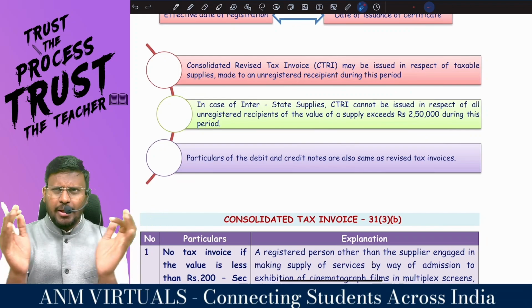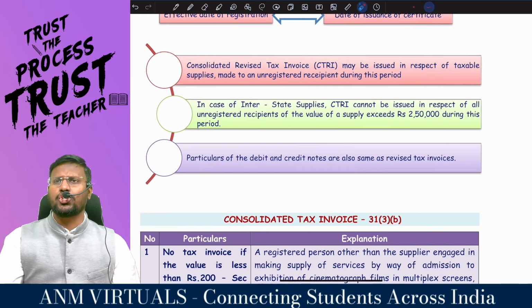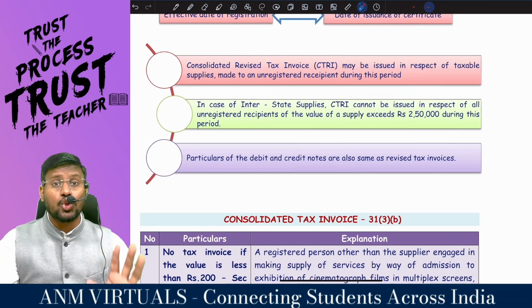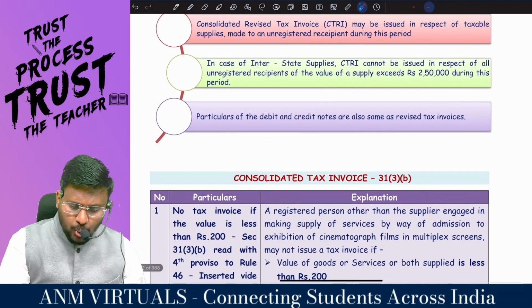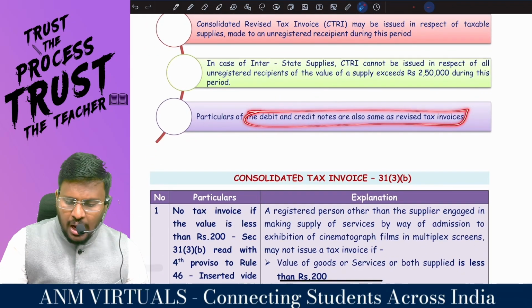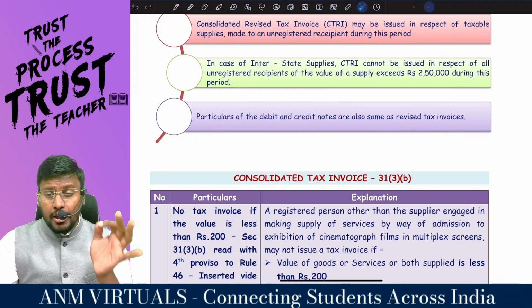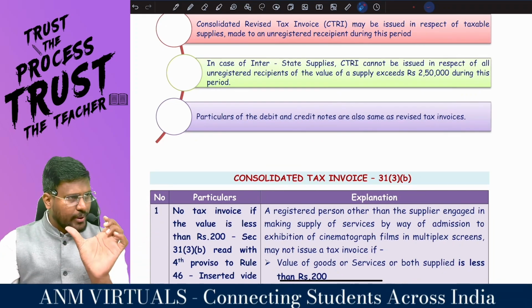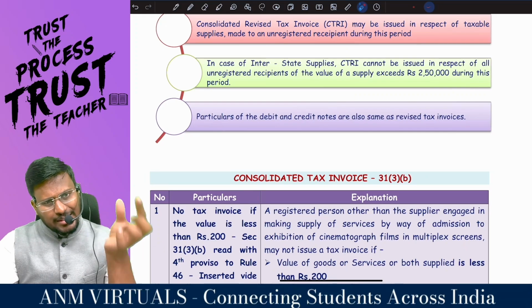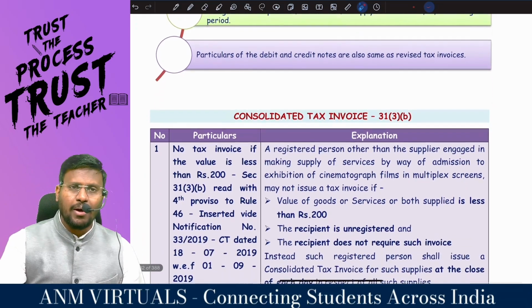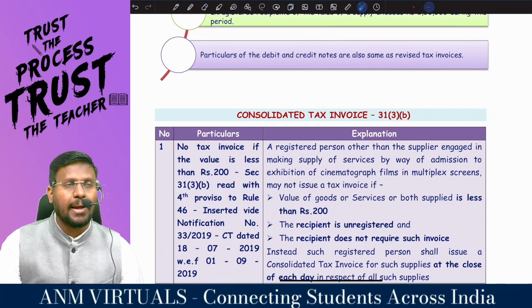But if the value of supply put together in a state is less than 2,50,000, then, my dear lovable students, you can issue a consolidated revised tax invoice. Particulars of debit note and credit note are also the same as the revised invoice. Any debit note or credit note issued during that intervening period also has to be revised once you get the RC. That is the story of Section 31, subsection 3, clause A. Comfortable, sir?